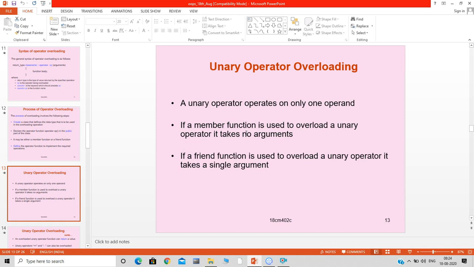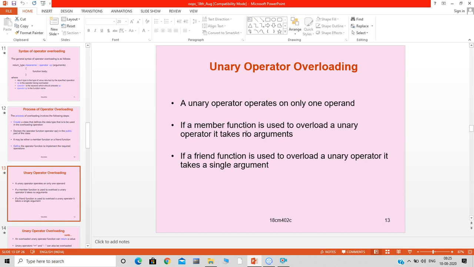Mainly those operators are divided into two types, unary and binary operators. For that reason we are going to overload unary operators and binary operators separately, because there is a difference between a unary operator and a binary operator. First we will see unary operator overloading.